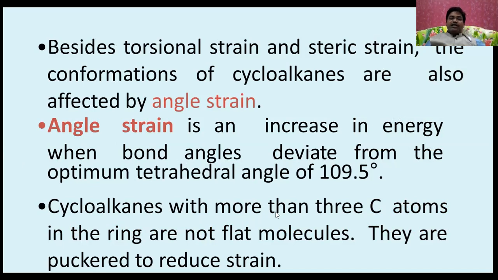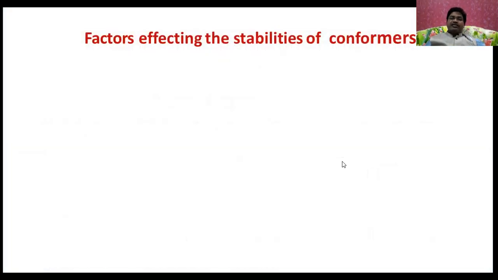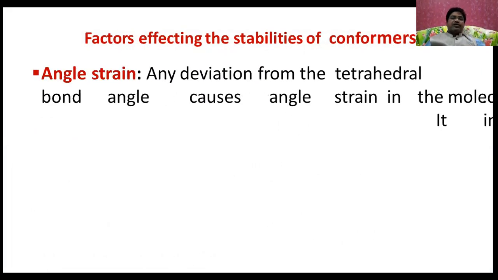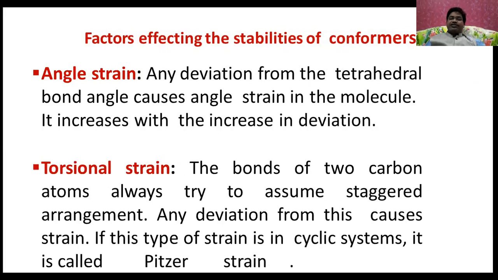Cycloalkanes with more than 3 carbon atoms in the ring are not flat molecules. They are puckered to reduce strain. They are not exact rings. There is some deformation in the ring, and that structure is called a puckered structure. Let us see the factors which influence the stability of cycloalkane conformers. The first one is angle strain. Any deviation from the tetrahedral bond angle causes angle strain in the molecule. It increases with increase in deviation.